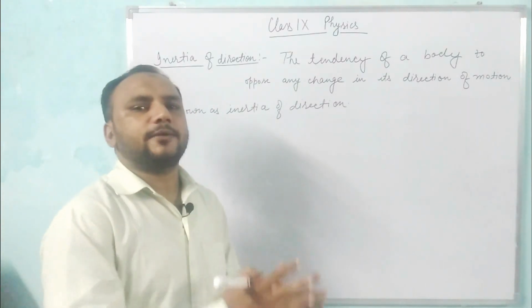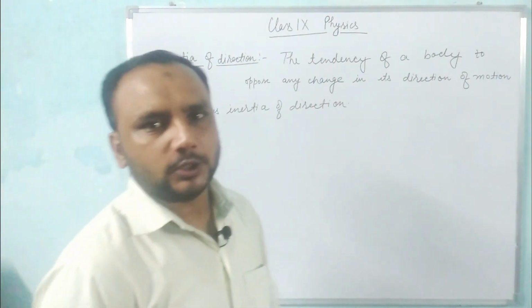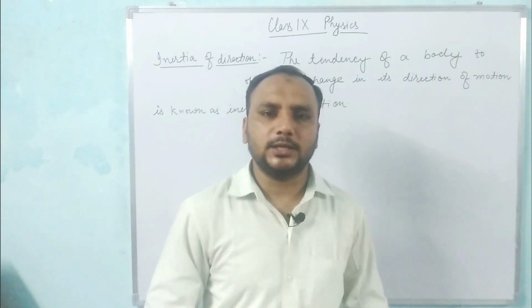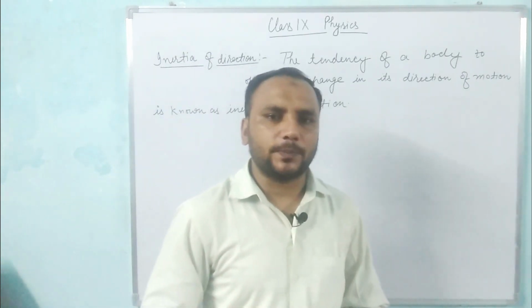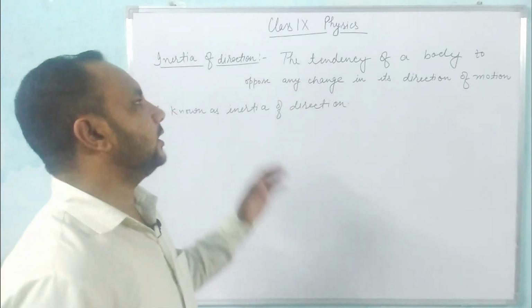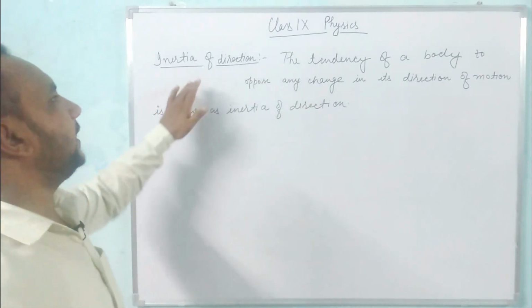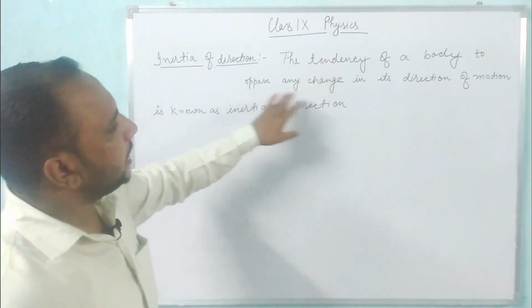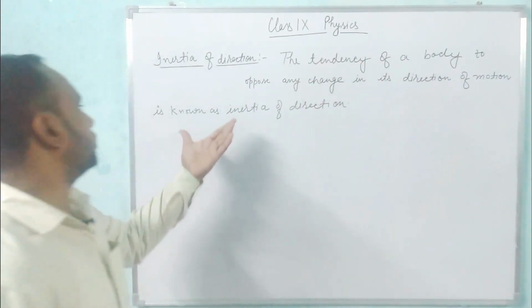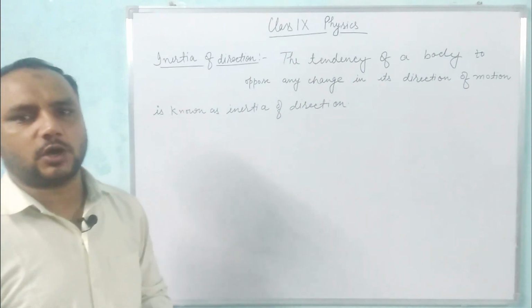We can say that every object has a property due to which it opposes any change in its direction of motion, and that property of the object is known as inertia of direction. We can define the inertia of direction as the tendency of a body to oppose any change in its direction of motion.